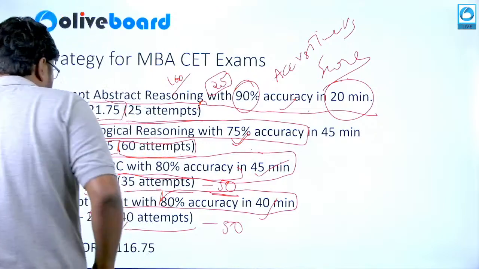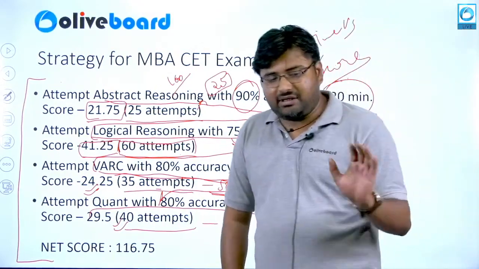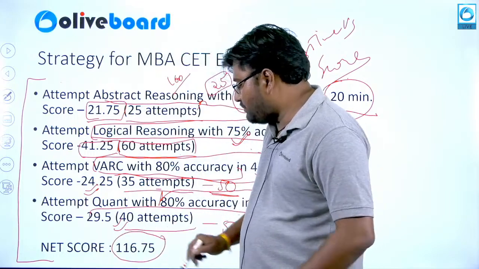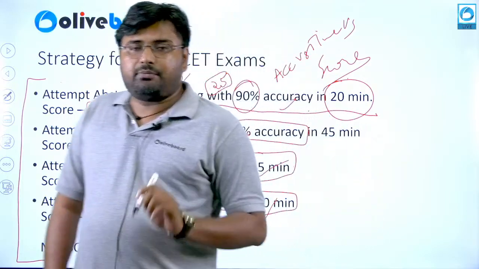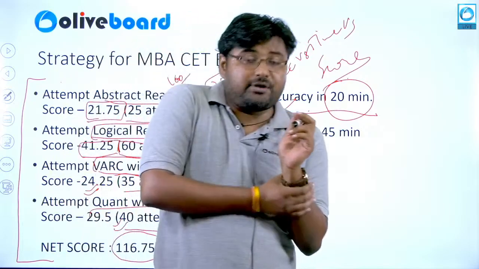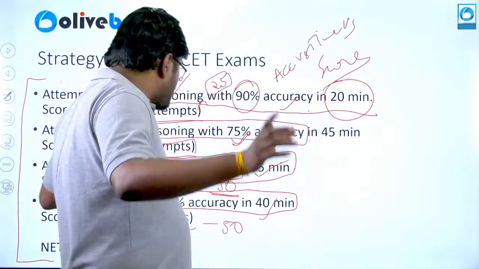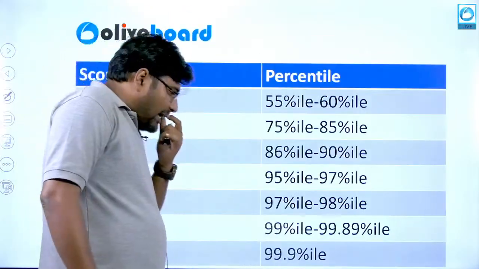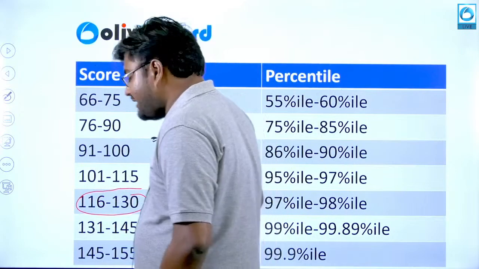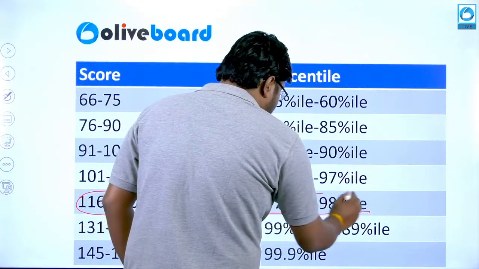With this targeted approach of attempting questions with accuracy, marking the questions that you are aware of, where you think this can be the most possible answer, you can easily reach a score of 116.75. 116.75 is a very decent score in MBA CET, which can help you get into a decent MBA college under the MBA CET exam. This approach will help you land in the bracket of 116 to 130. This would ensure that you fall in the range of 97 to 98 percentile.